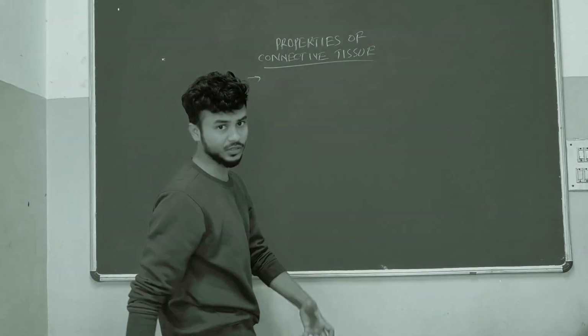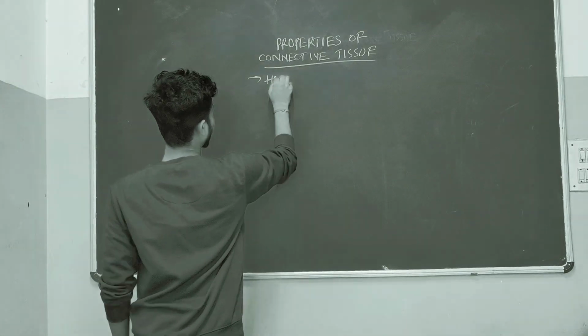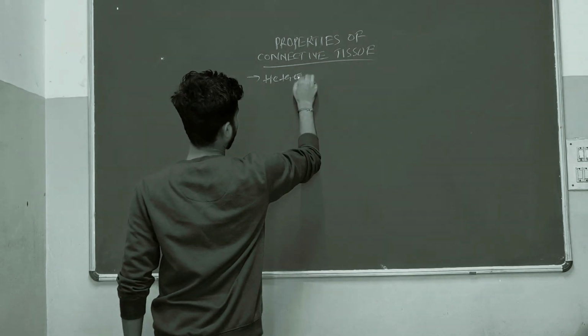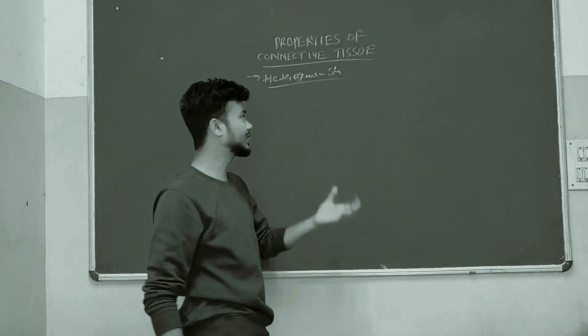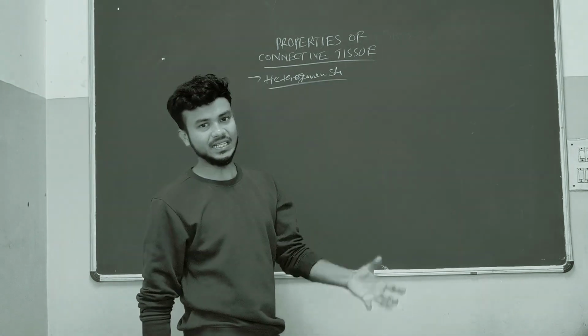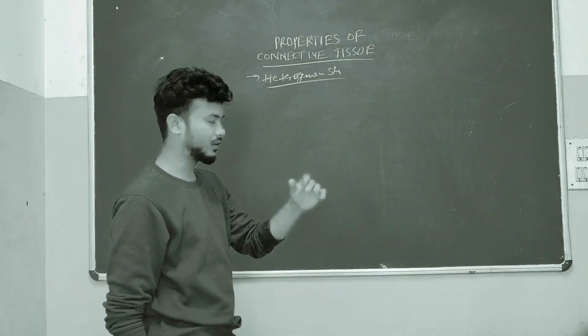So all the connective tissues are heterogeneous structures. What does it mean? Heterogeneous structures means they are made up of a mix of so many structures. Here are all the properties.